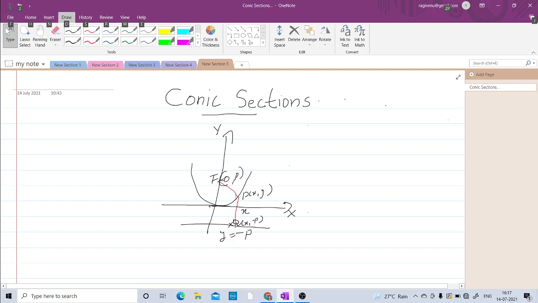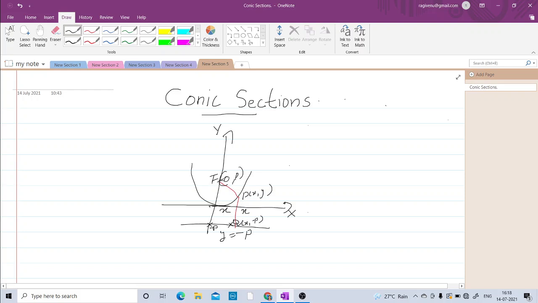The focus is the point (0, p) and this point is P(x, y). So y equal to minus p is this line. So this point here is minus p, and this point is x, minus p. So we get